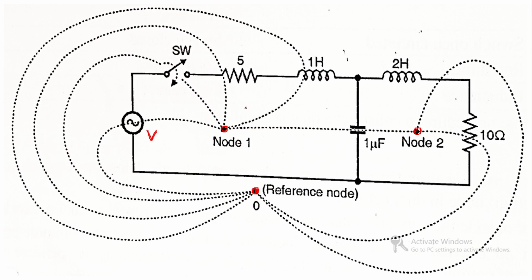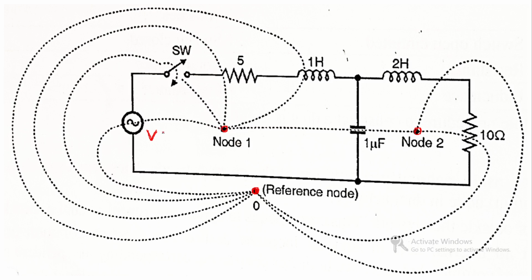In a similar way this inductor and resistor are in loop 2, so in the dual network these two elements are at node 2 only. Now this capacitor is between loop 1 and 2, so in the dual network this element is between node number 1 and node number 2. Clear? This is the basic observation for the construction of the dual network.